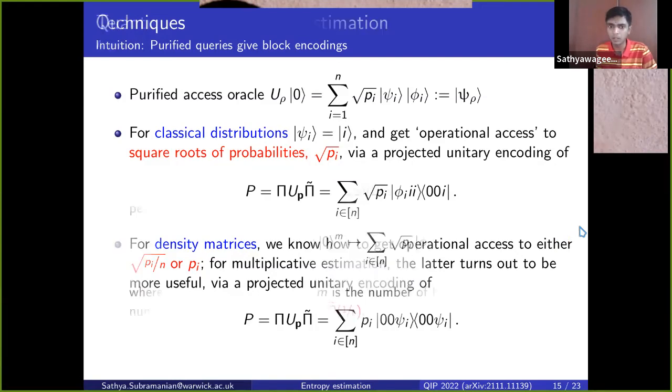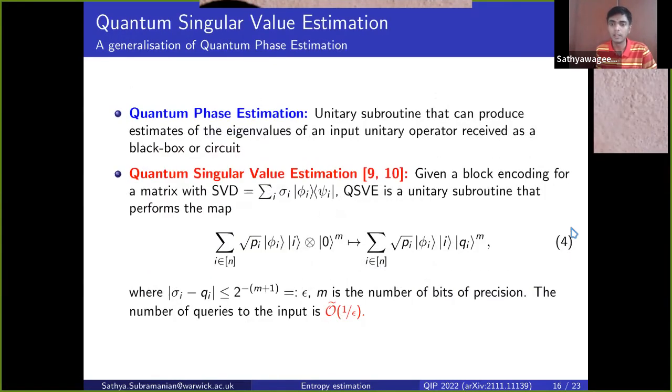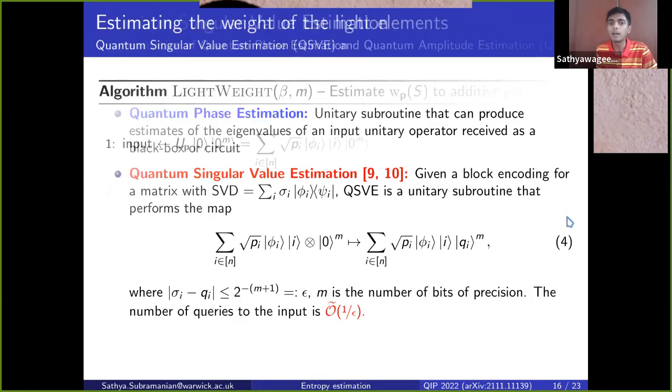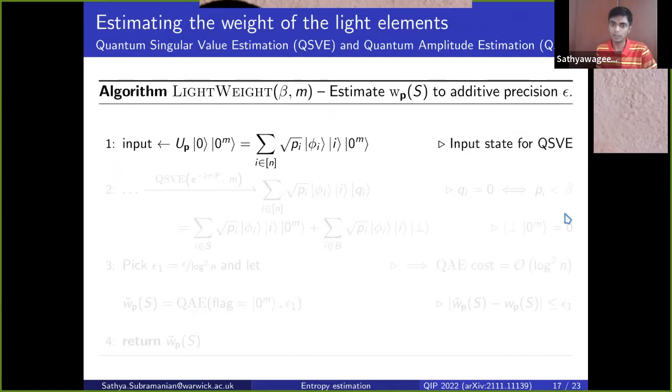So I think I'm getting close to the end of my presentation. And so singular value estimation, I'll just quickly mention that it's a subroutine that allows us to estimate the singular values of a block encoded matrix in superposition. And the complexity is essentially the same as that for amplitude estimation. So it scales as 1 over the precision. And the algorithms are almost self-explanatory once you've seen the ideas.